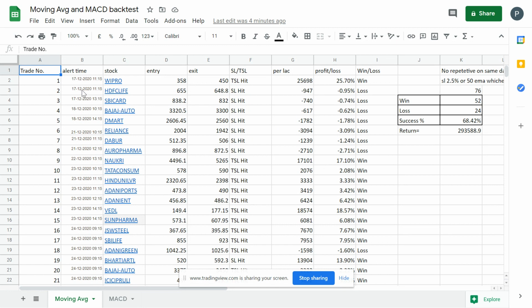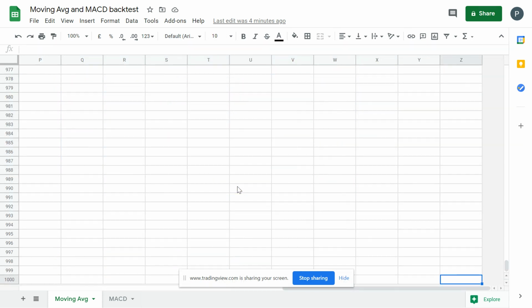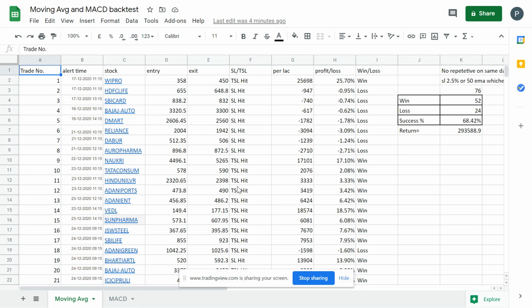There were around six, seven trades, and at the bottom it gave around three trades. So 10 trades. If we had those 10 trades, this would have been 62 and this would have been 14. So the success percent would have been different, 60 by 14 is almost more than 75.